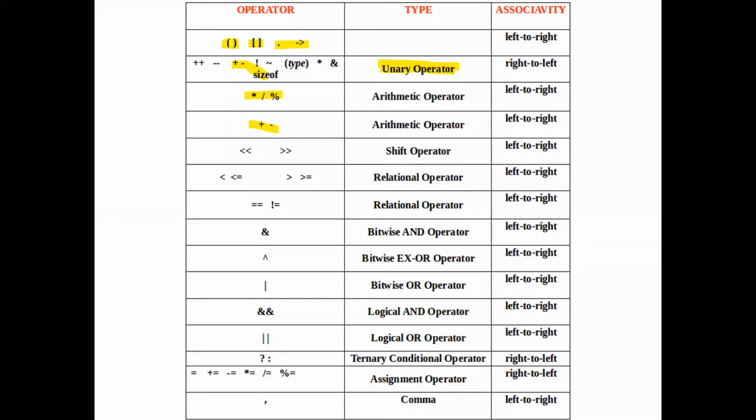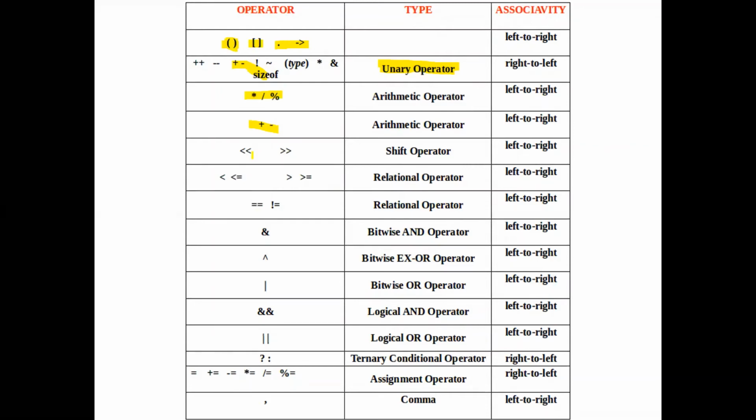But for the time being, you can remember that the parenthesis is followed by the unary operators, followed by the multiplication, division, and the modulus or modular division arithmetic operators, then the addition and subtraction, followed by the left shift and right shift.